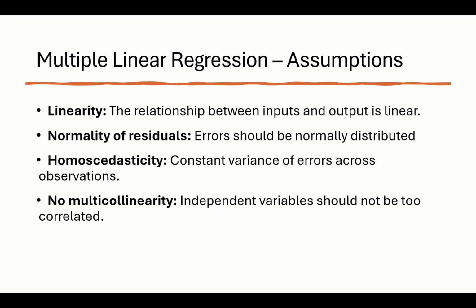Third is homoscedasticity, which means that the residuals should have a constant variance of errors across all made observations. And lastly, no multicollinearity, which means that the independent variables shouldn't be too strongly correlated to each other.